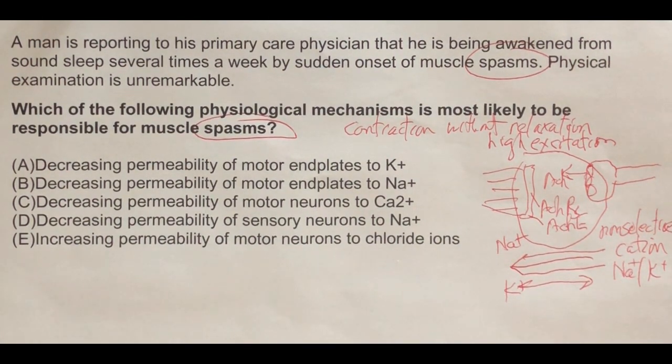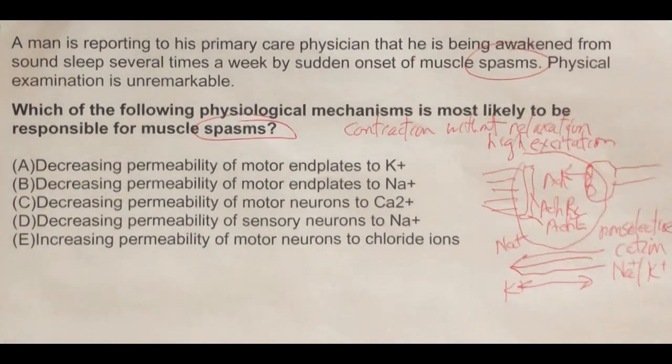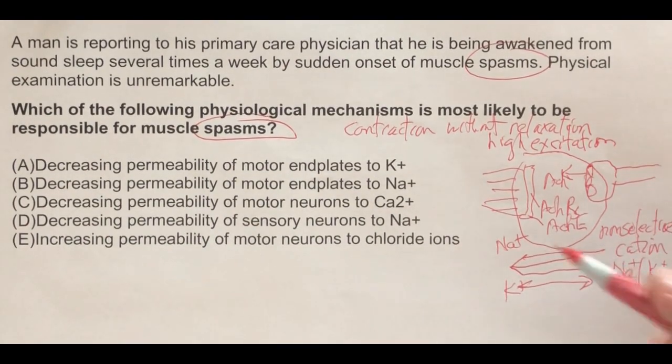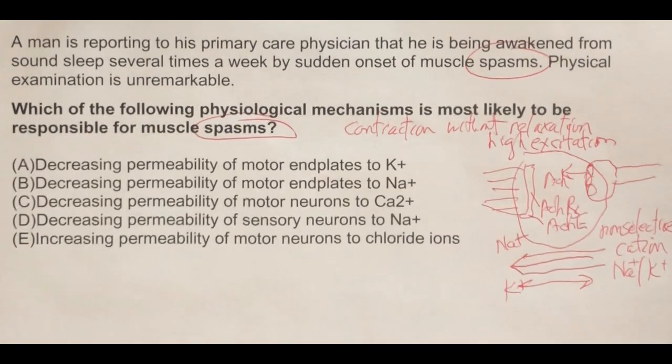Because sodium rushes in under a much higher electrochemical gradient, very quickly, more sodium enters than potassium leaves in the beginning, and that's why we get the depolarization that leads to contraction of the muscle. Now the potassium leaving, because we have a plus coming in and a plus going out, the plus going out with potassium is kind of lessening the effect of sodium, isn't it?